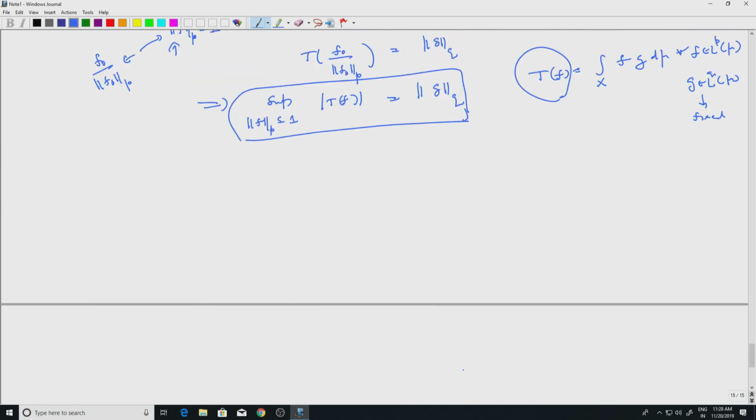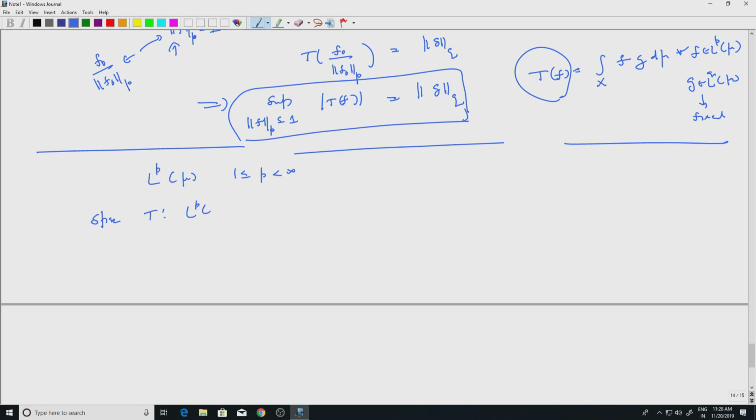But before that we look at some general statements about continuous linear functionals. Let us start that separately. So I have LP mu, and I will leave out the infinity for the time being. We will not characterize continuous linear functionals on L infinity. Suppose T is a linear map from LP mu to C, then the following are equivalent. I should write this as a theorem.